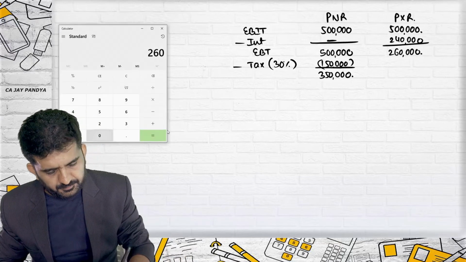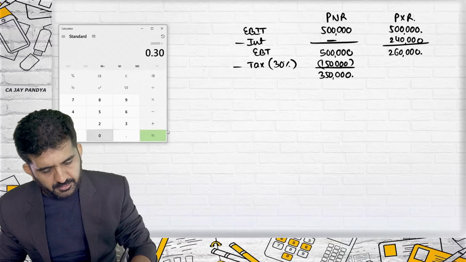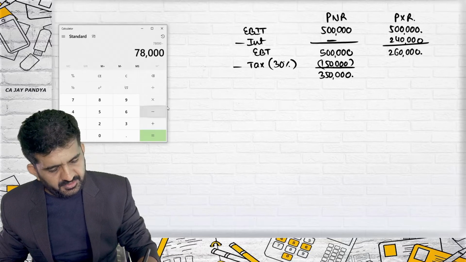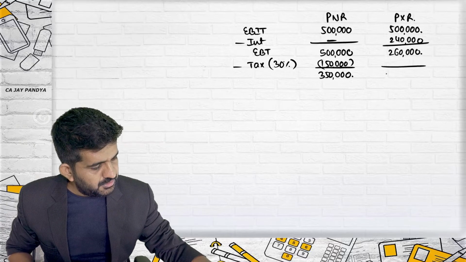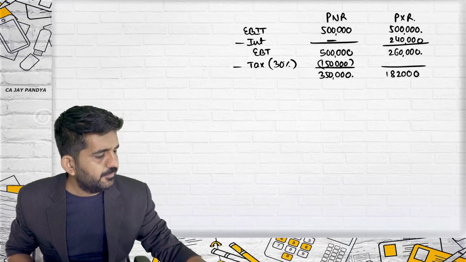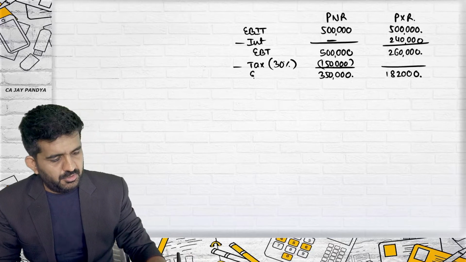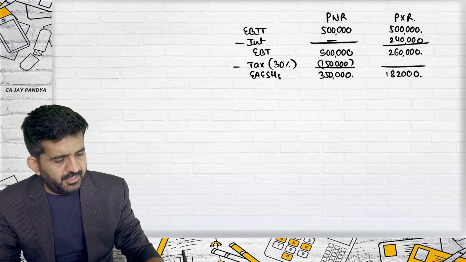2,60,000 into 30% is 78,000. 2,60,000 minus 78,000 is 1,82,000. Thus the answer will be 1,80,000. This is earnings available to equity shareholders.